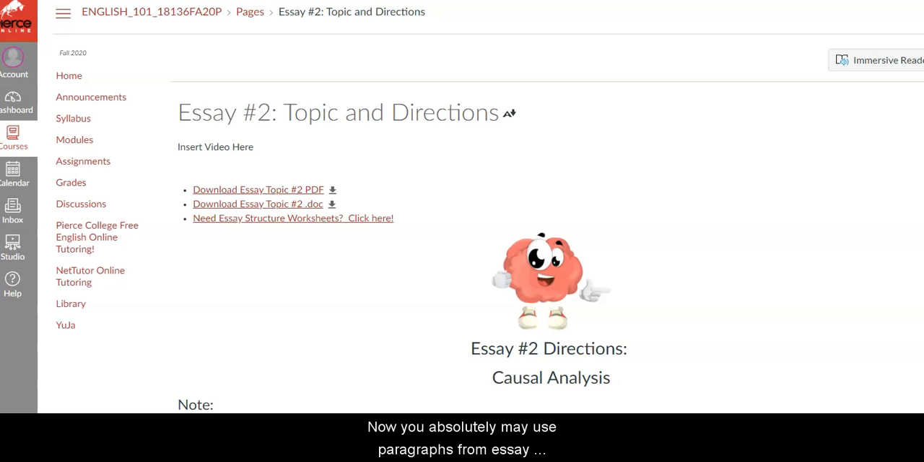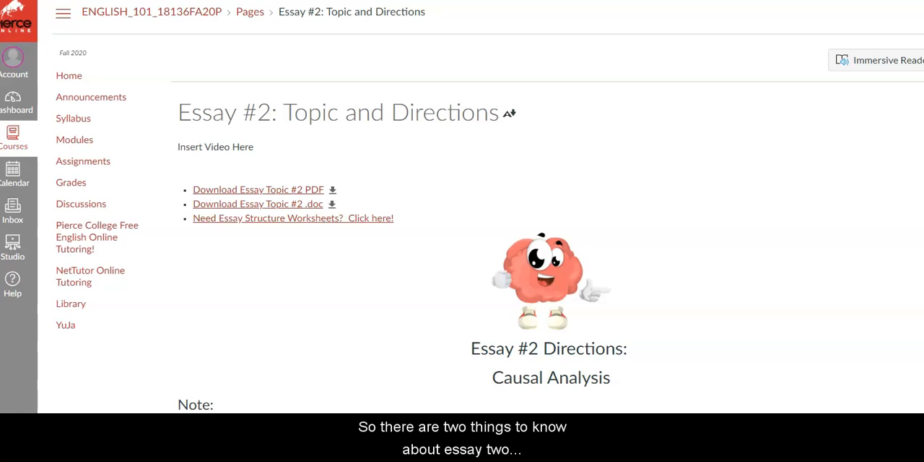Now, you absolutely may use paragraphs from essay number 1 in essay number 2. That is not plagiarism because it's part of our assignment, all right? And you may be wondering, well, why should we do that? Well, this is what the writing process is. It's drafting and redrafting and editing and rethinking, using what we've written before, finding new information, and creating a new product. And that's what I'd like to teach you, that essay writing does not happen alone. It does not happen in a vacuum. It is a process, okay?